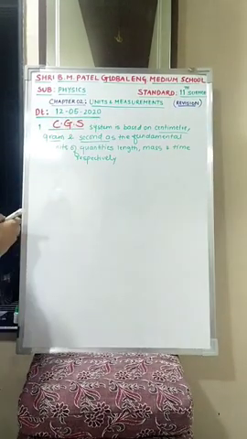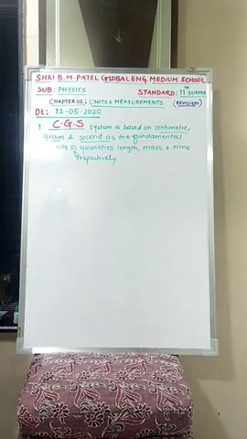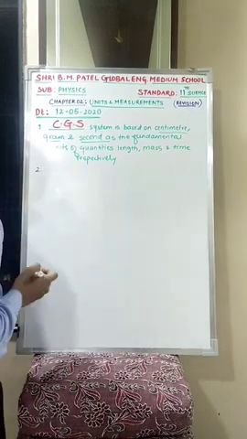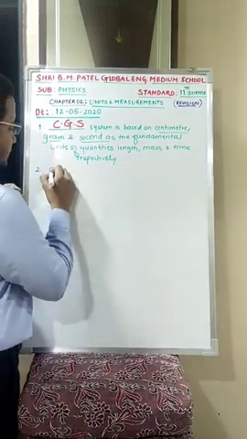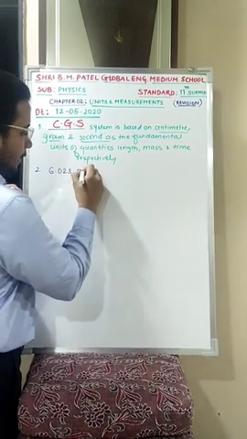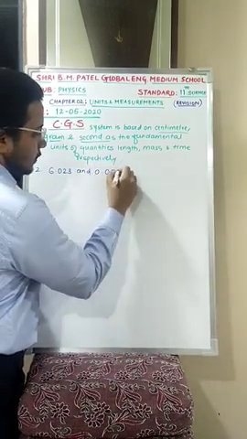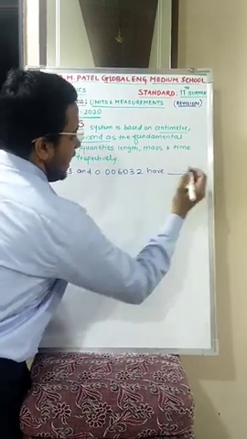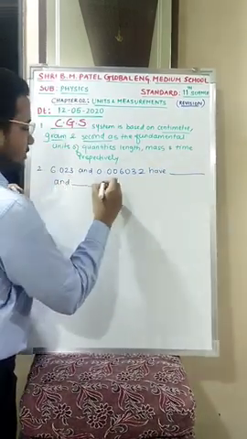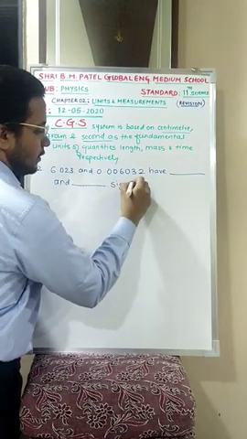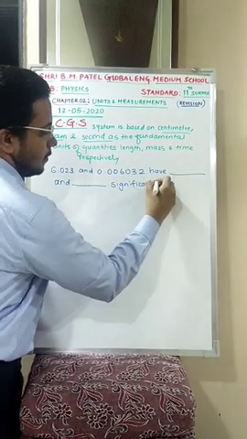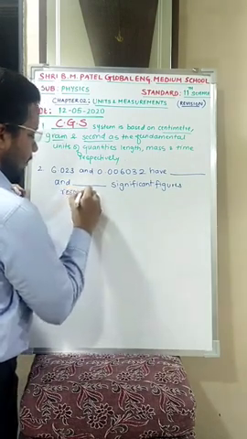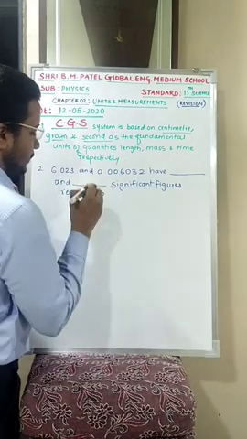Is this clear? Moving to the next question, which is regarding significant figures. The second question in the assignment is: 6.023 and 0.006032 have dash and dash significant figures, dash and dash significant figures respectively. We have to determine. Clear?